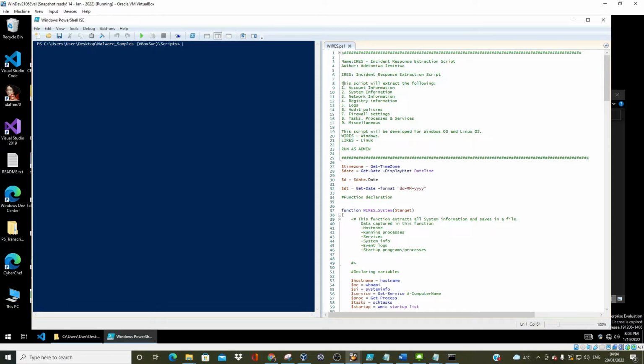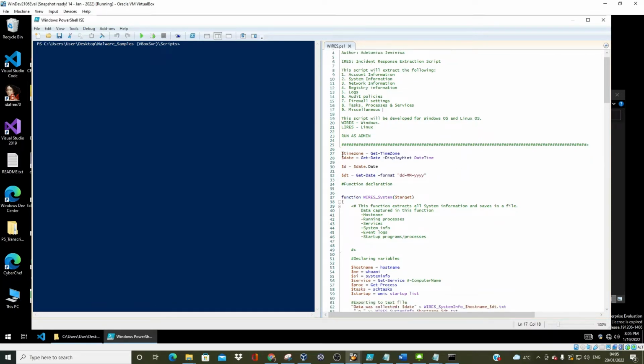So yeah, straight up, just a bluff of what the script will do. The script will extract the following. It will extract account information, system information, network, registry, logs, audit policies, firewall settings, tasks, processes and services, and then MISC things, right? I put MISC in there because I just know that there will be some things you would still want to pull out. So this script would definitely be updated. There'll be updated versions as I grow more in the role, or more in technical knowledge.